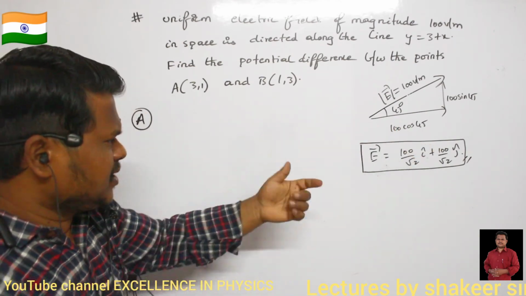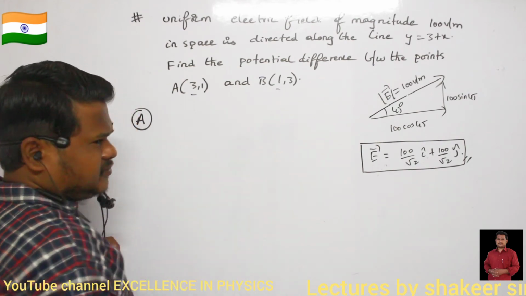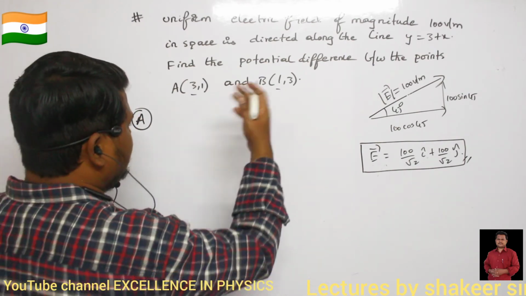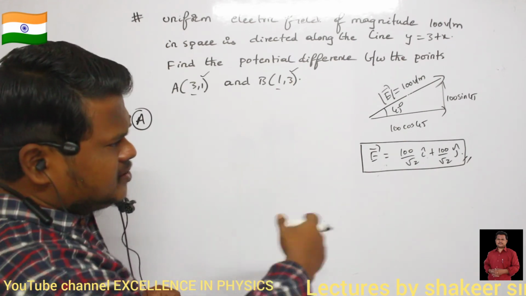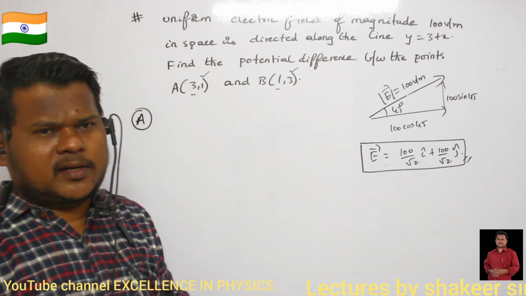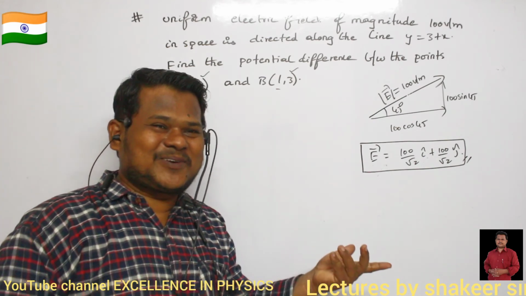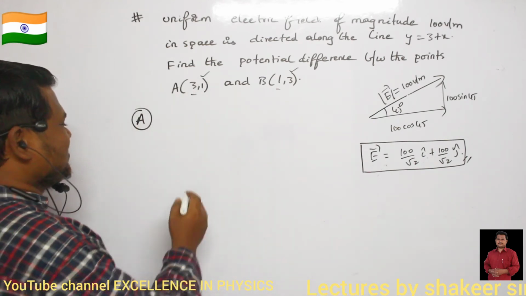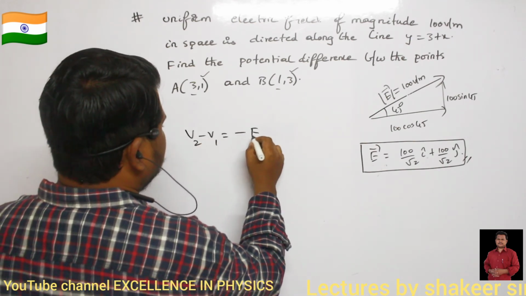Clear? If the electric field is varying only along the x-axis, then I can take 3, 1, that is enough. If the electric field is varying only along the y-axis, then I will take only 1, 3. But now the electric field is varying along both the axes. Now what can I do? Now you have to take both the coordinates. So therefore, V2 minus V1 is equal to minus of.